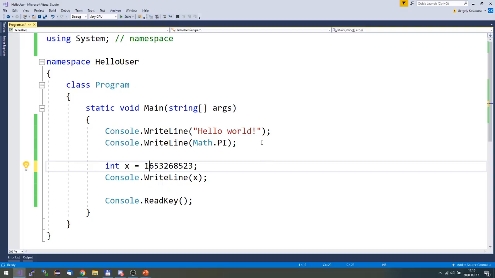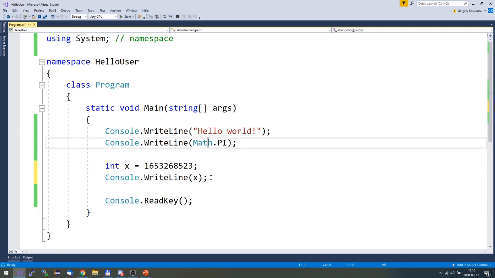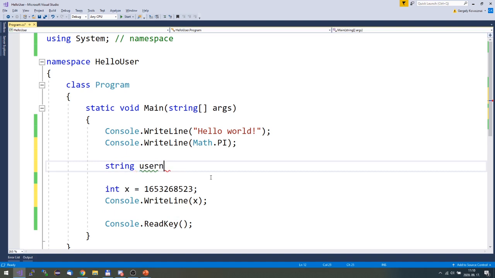Exactly, exactly. So we already used string data here, but of course, if you need a variable of type string, which you want to use to store text in it, you can define, for example, a variable username, and you can give it a text, a series of characters, as you just told us, like Donald Trump or something like that.